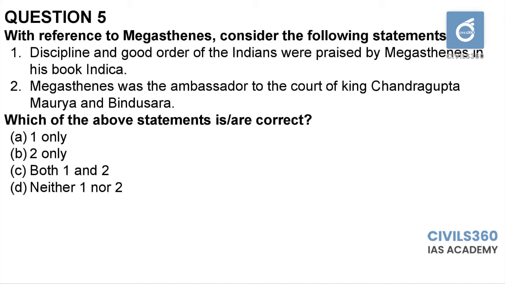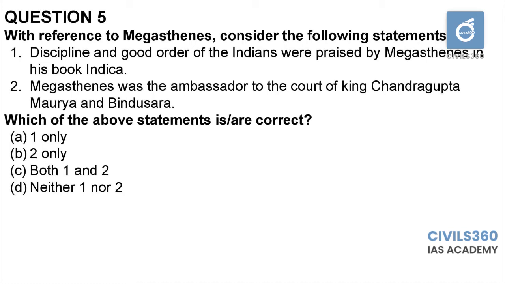He was sent as an ambassador to the Mauryan dynasty by the king Seleucus. So Megasthenes was actually the ambassador to the court of King Chandragupta Maurya only. The son of Chandragupta Maurya is Bindusara. During the rule of Bindusara, another ambassador was sent to his kingdom. His name was Dimachus. So the second statement is incorrect.